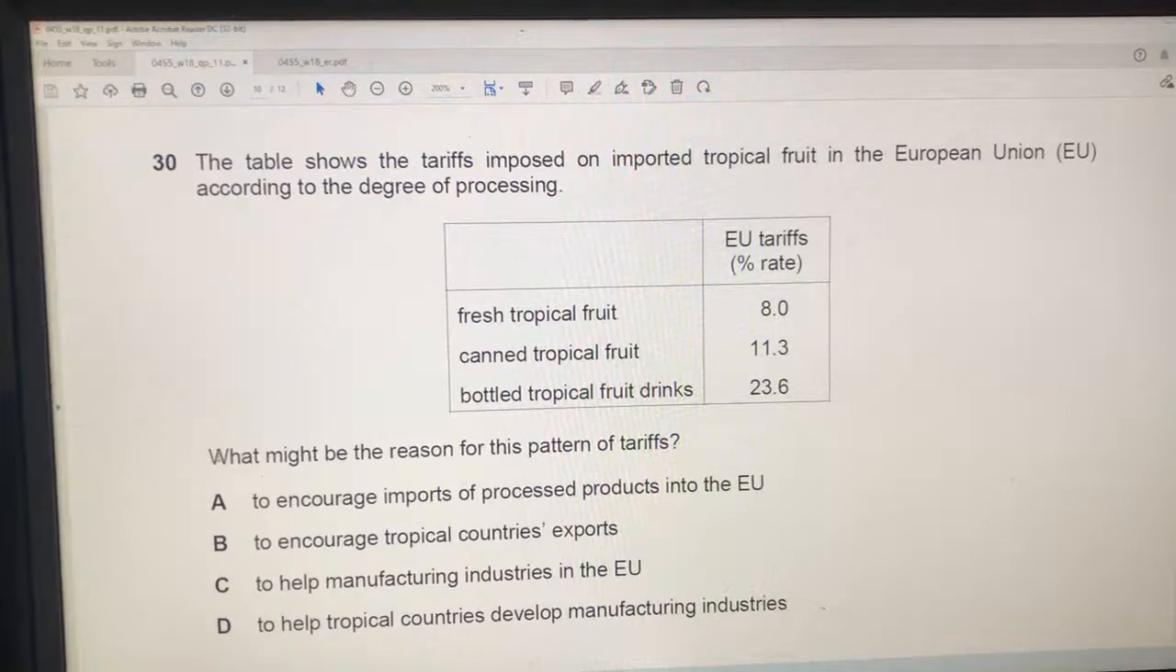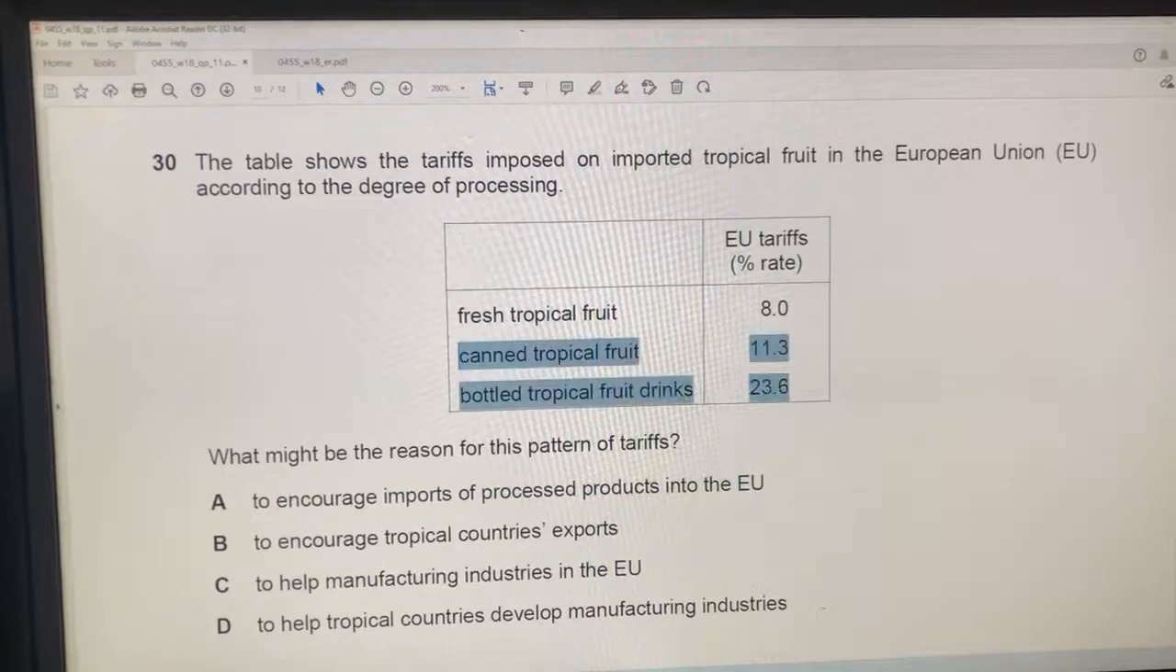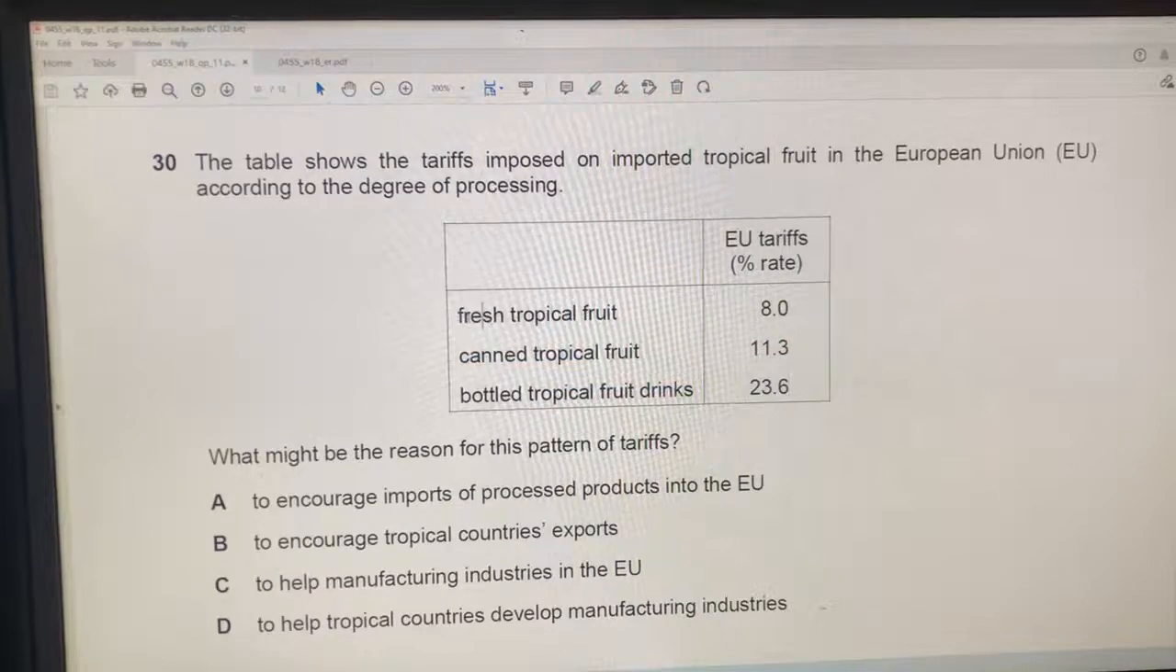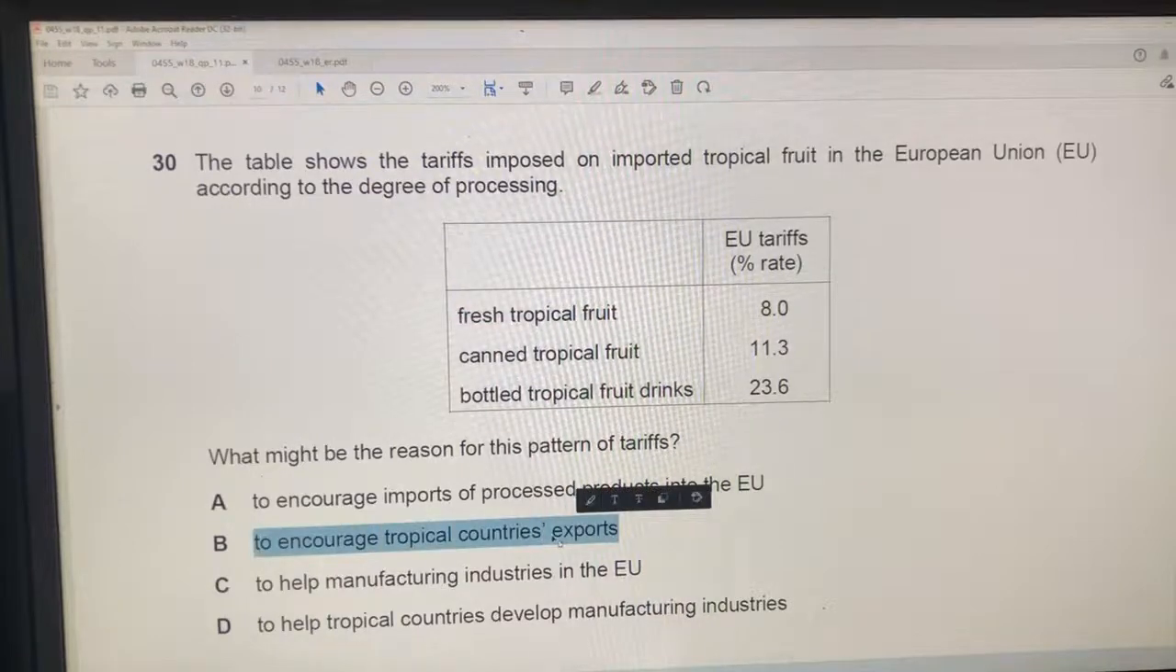So why? What might be the reason why? The answer A says to encourage imports of processed products into the EU. No, because these are processed products. Fresh fruit is not processed, it's just fresh fruit. So this discourages imports of processed products in the EU. B, to encourage tropical countries' exports. No.